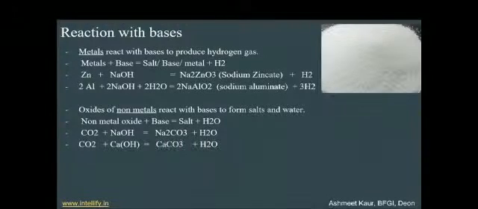Oxides of non-metals react with bases to form salt and water. Here the non-metal does not react directly with the base, but their oxides react with bases to form salt and water. So the non-metal oxide CO2, when reacted with the base NaOH, forms the salt Na2CO3 and water is released. And carbon dioxide, when reacted with Ca(OH)2, a base, forms CaCO3 and water is evolved.